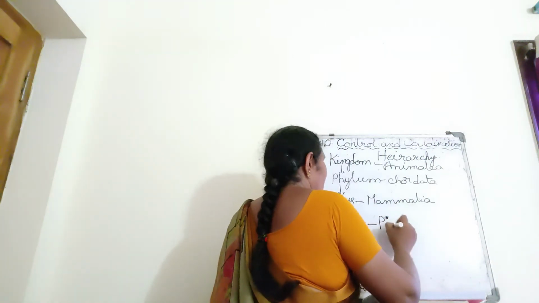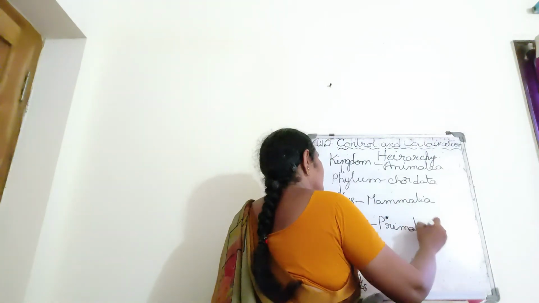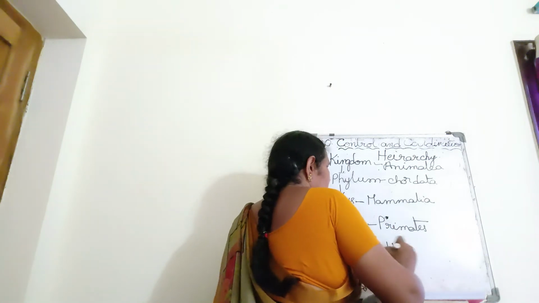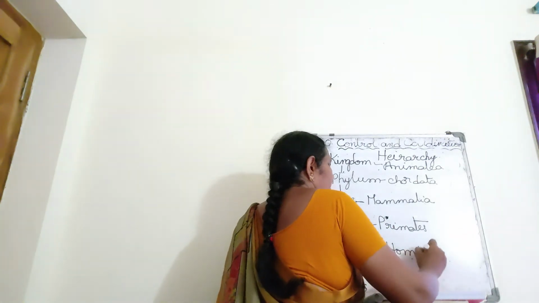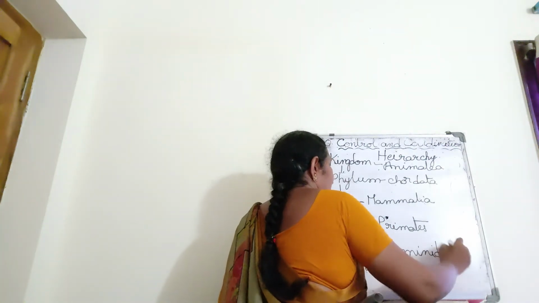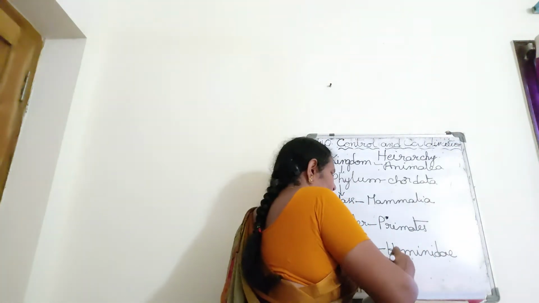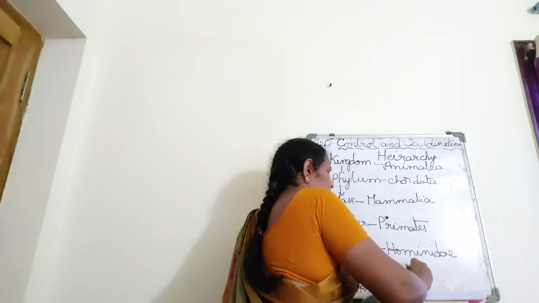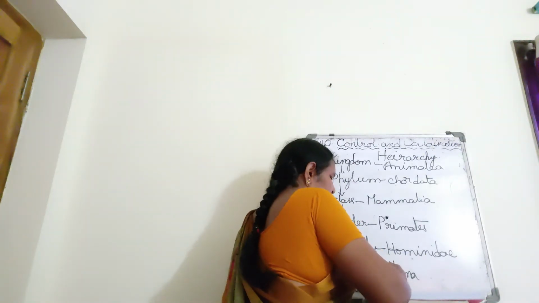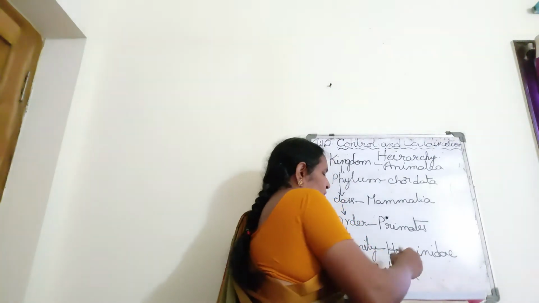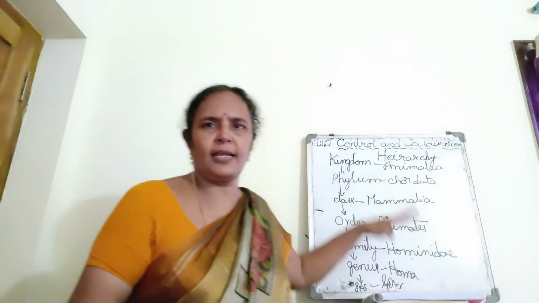Order Primates. Family Hominidae. Genus Homo. Species Sapiens. So this is our hierarchy.